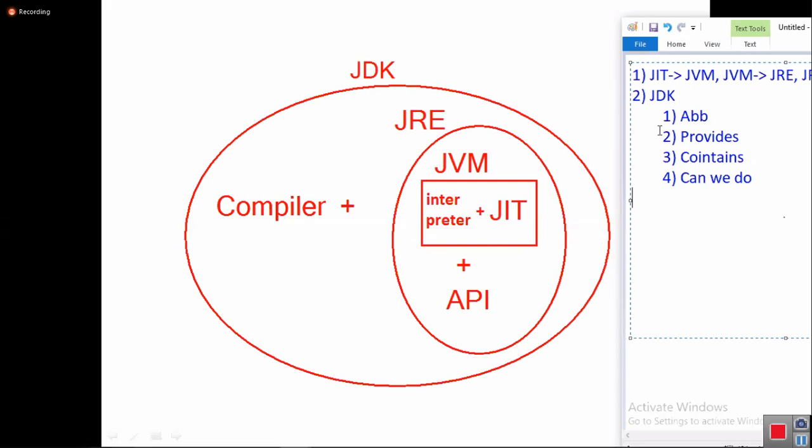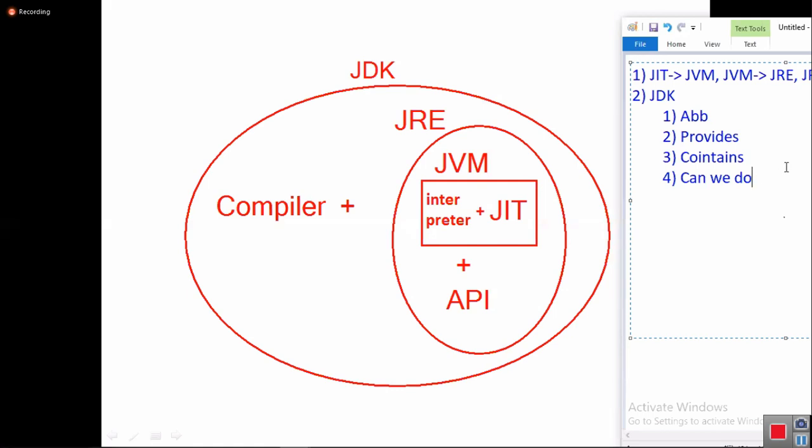Using JDK, what can I do? JDK contains compiler and JRE. Hence, using the compiler I can compile the program, and using JRE I can run the program. So I can develop and type new programs, compile them, and execute them. If already developed programs need some changes, I can modify that code, then compile again using the compiler, and execute again using JRE.